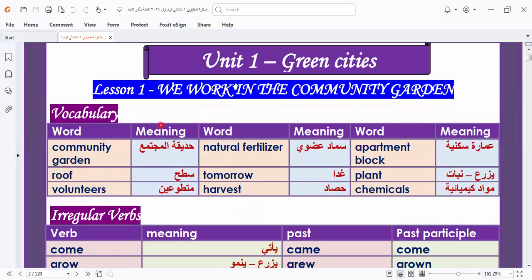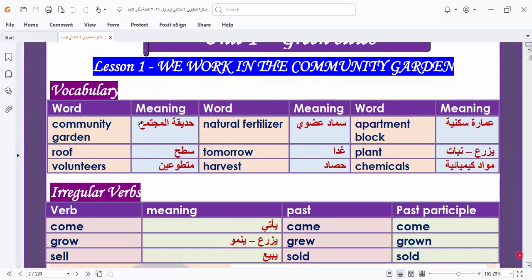Our unit today is about green sets. Okay, green sets. We work in the community garden. Let's know more about this topic. Here we have community garden. We will know this later when we read the text and learn more about this vocab. Okay, community garden. We have roof, volunteers, natural fertilizer, tomorrow, harvest, apartment block, plain chemicals.